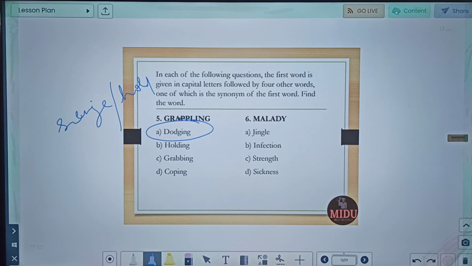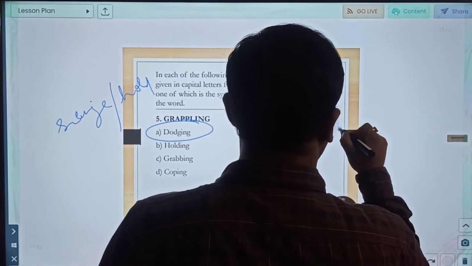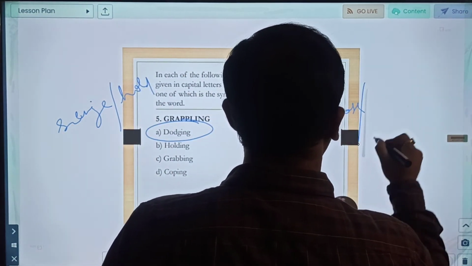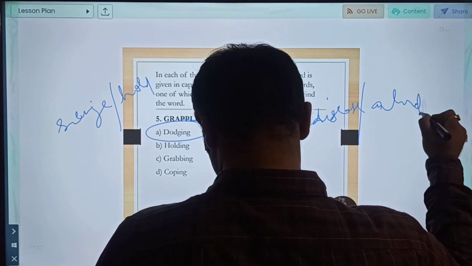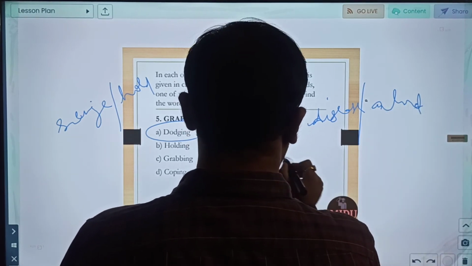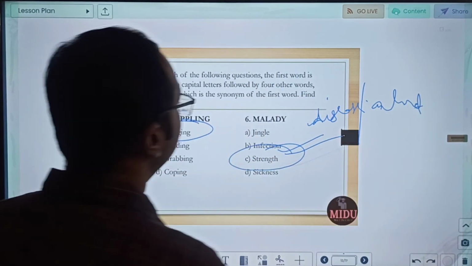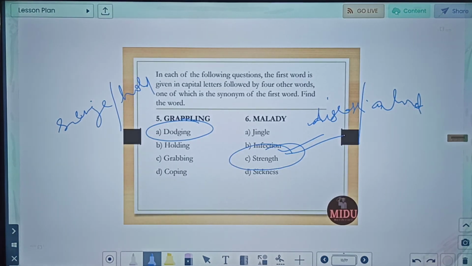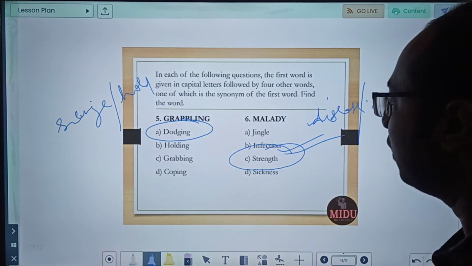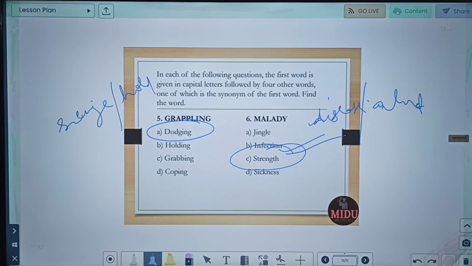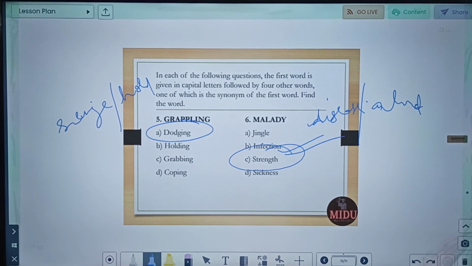Okay, let us move to the next part, which is malady. So malady basically means a disease or ailment. Disease or ailment. So antonym of that will be strength, because it is something which is opposite to it. Okay, so malady, opposite to that will be your strength. Let us move to the next one, seventh word.